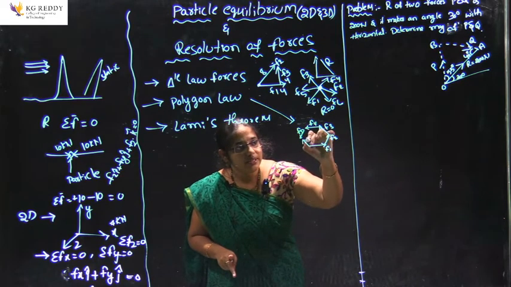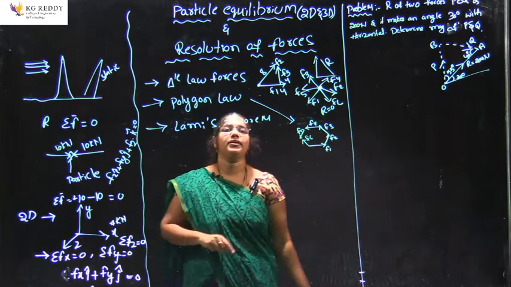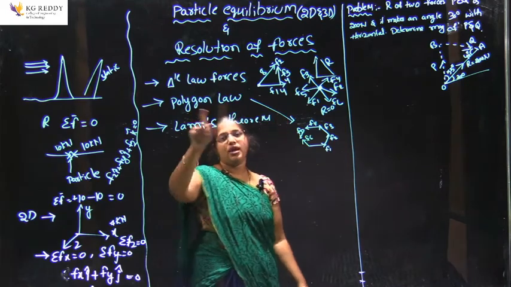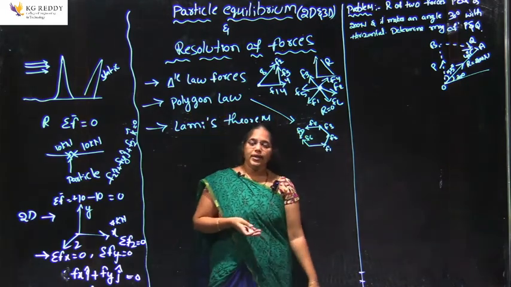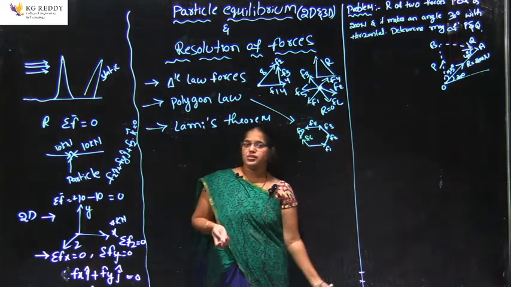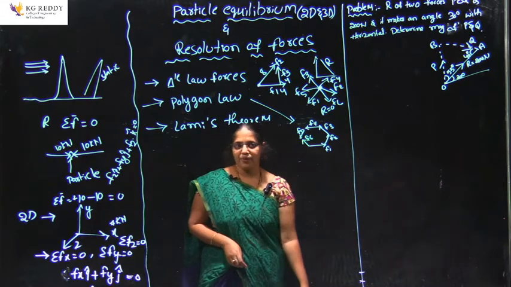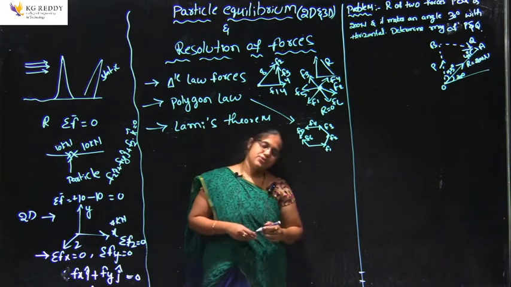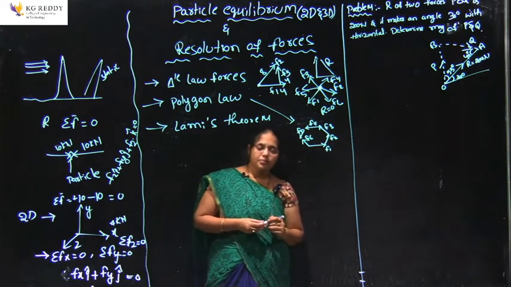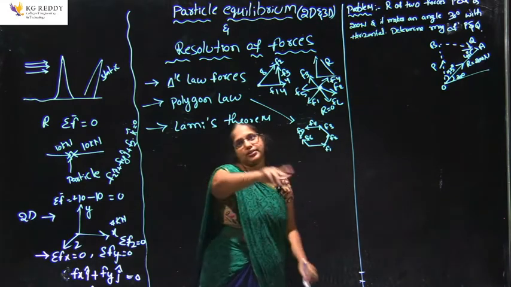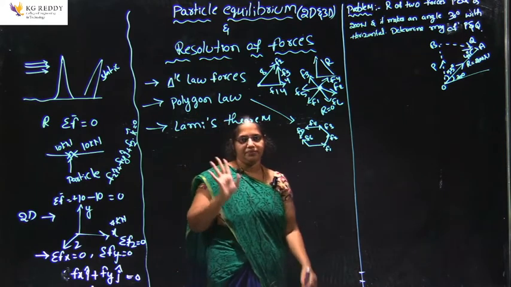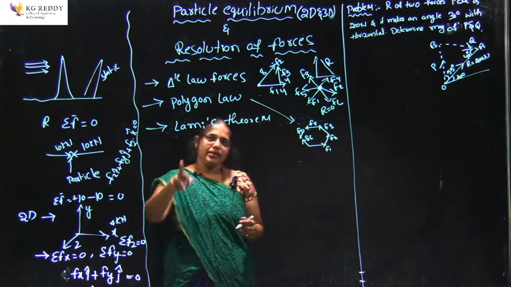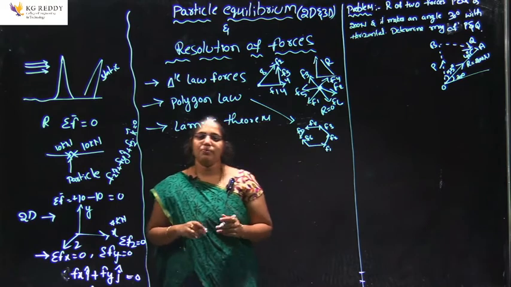So, the representation of the sixth force should be like this, and therefore it satisfies the polygon law. So, any number of forces are acting at a point, but the last force we introduce should be opposite to the remaining forces, that is nothing but polygon law. And one more is there, Lami's theorem. This is the most important one.